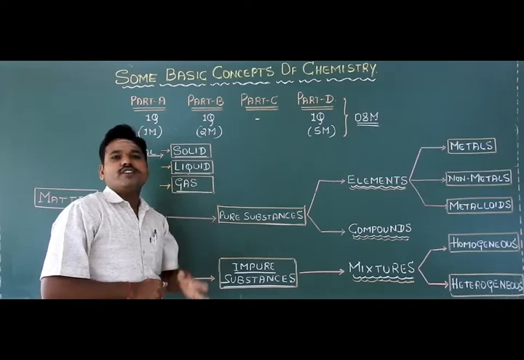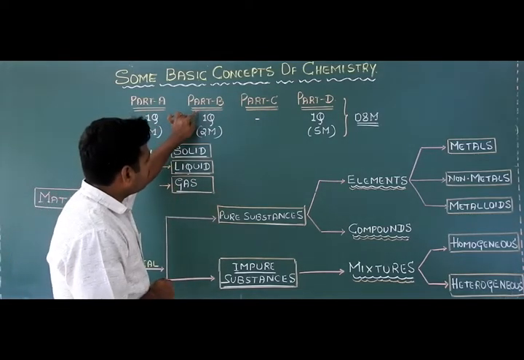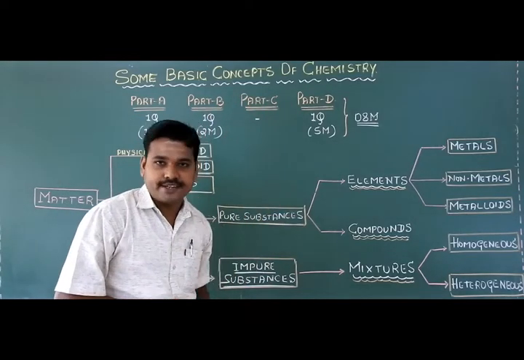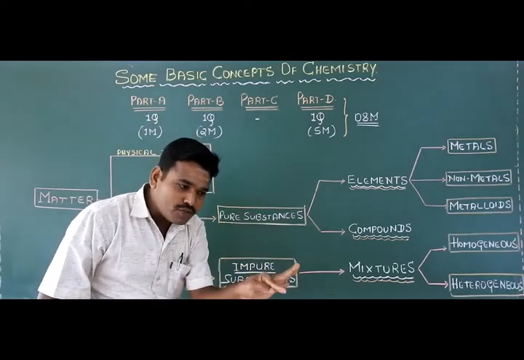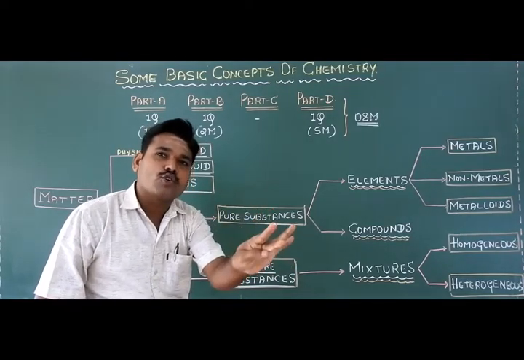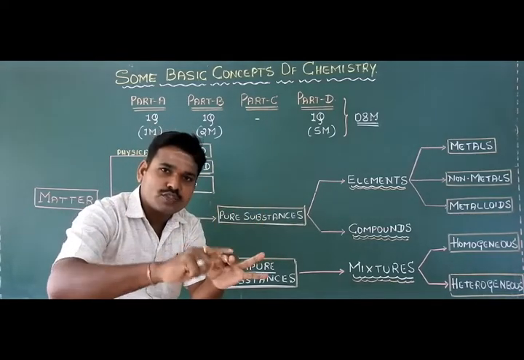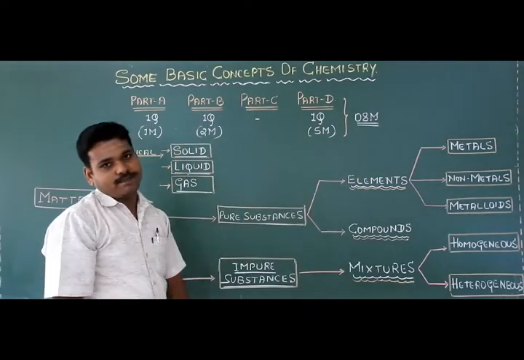So out of 3 questions, you will get 1 question in part A, 1 question in part B and 1 question in part D, students. 1 mark 1 question, 2 marks 1 question and 5 marks 1 question. So 1 plus 2 plus 5, what is the total weightage, students? 8 marks in the final examination.